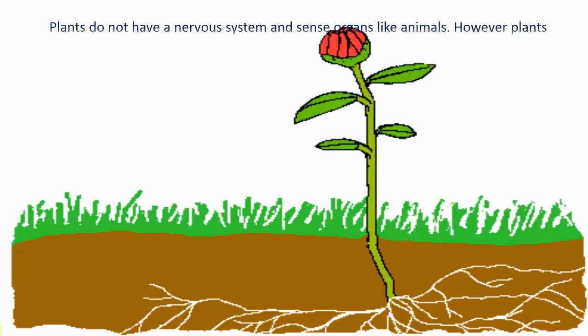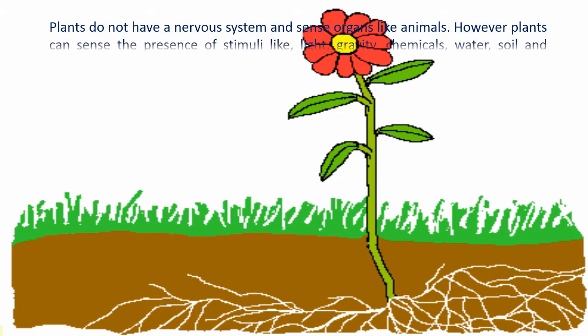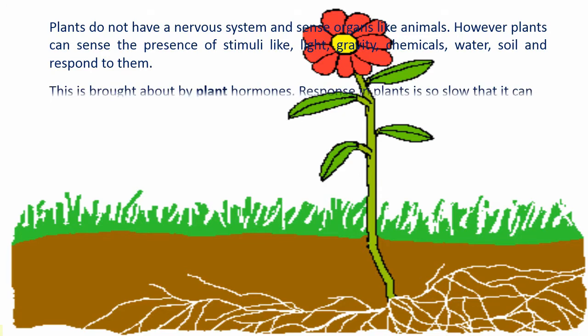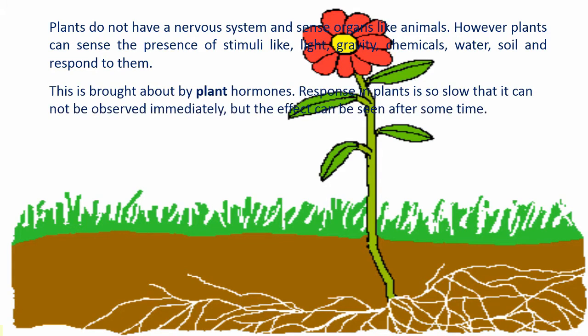Plants do not have a nervous system and sense organs like animals. However, plants can sense the presence of stimuli like light, gravity, chemicals, water, soil and respond to them. This is brought about by plant hormones. Response in plants is so slow that it cannot be observed immediately, but the effect can be seen after some time.